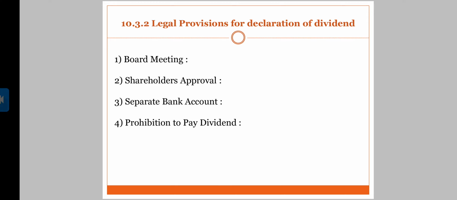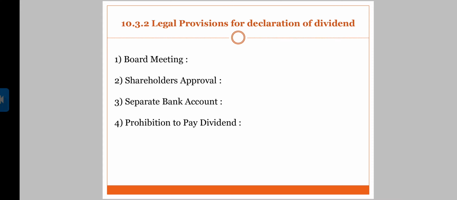Now see here, the decided rate of dividend can be lowered by the shareholders, but they cannot increase the rate. Shareholders can declare a lower rate of dividend than what is recommended by the board, but not higher than that. They cannot increase the rate of dividend. And once the dividend is declared and approved by shareholders, it cannot be revoked, it cannot be cancelled. We have already seen this in the features of dividend.